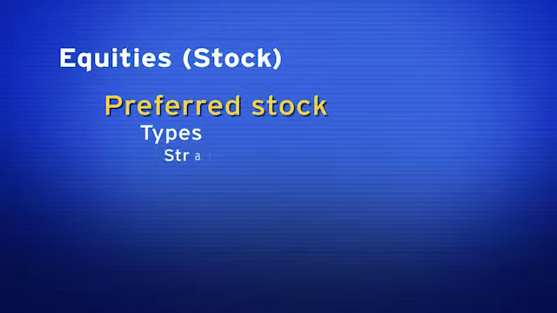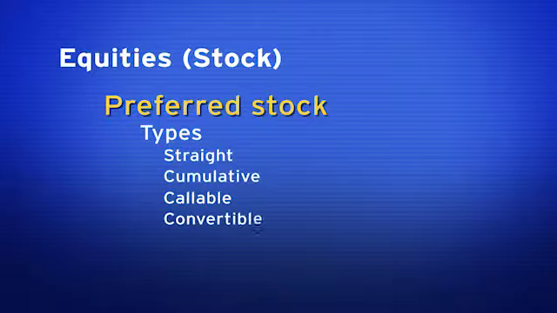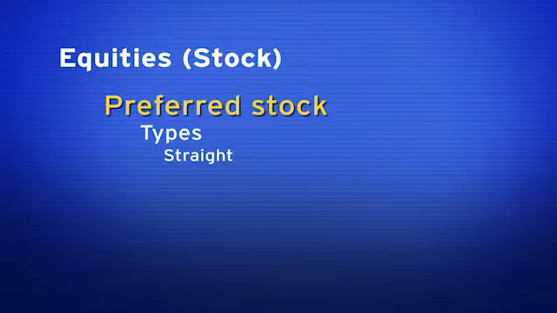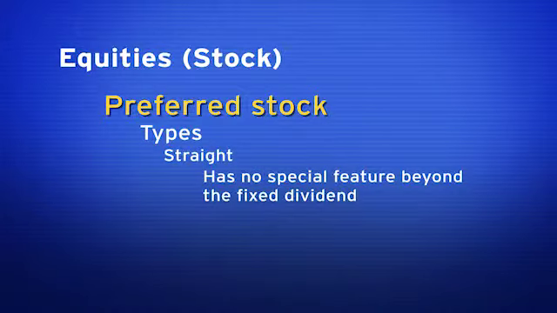Now, there are several different types of preferred. There's straight preferred, cumulative preferred, callable preferred, convertible preferred, participating preferred, and adjustable rate preferred. Straight preferred has no special feature beyond the fixed dividend.